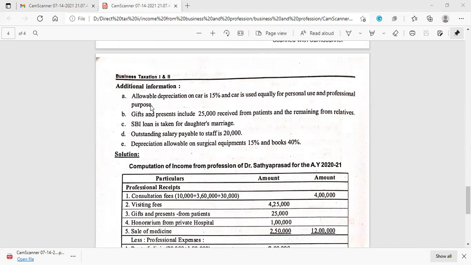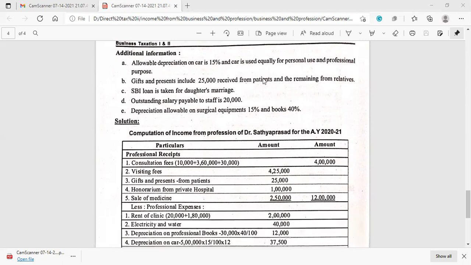And the allowable depreciation must also be considered equally. Gifts and presents include 25,000 received from patients and the remaining from relatives. That means only 25,000 received from the patients is to be considered as professional receipts, and the gifts received from the relatives are personal receipts and must be excluded from the professional income.